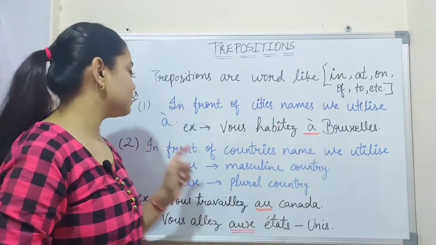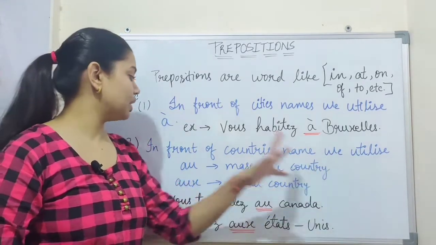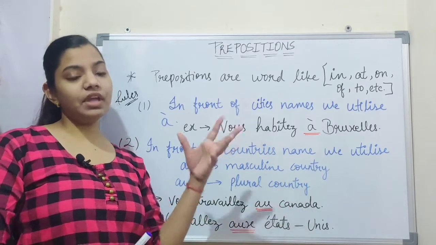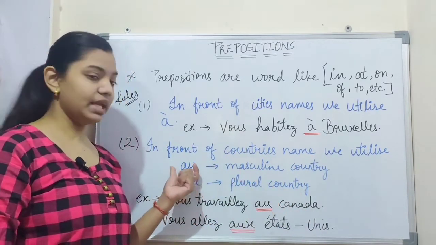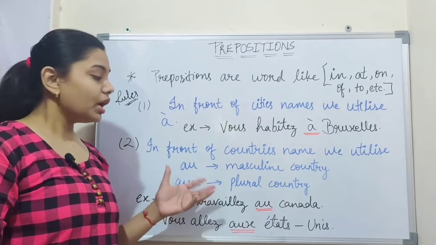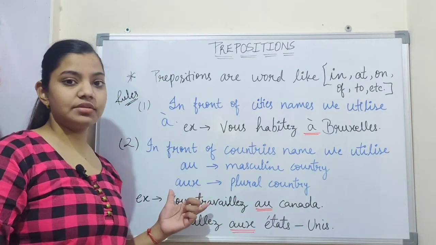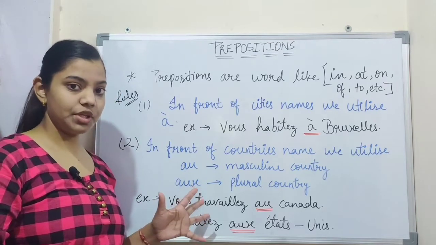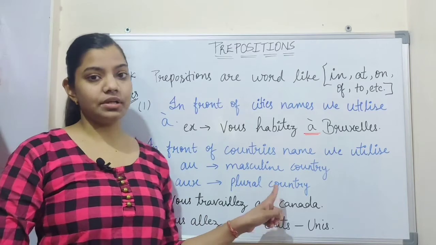And the second rule is, in front of a country's name we utilize au for a masculine country. If we have a masculine country, then we use au, AU, as a preposition. And if we have a plural country, then we use aux. The pronunciation of au and aux is the same. So we use aux for plural countries.